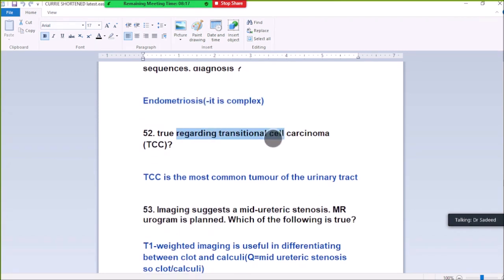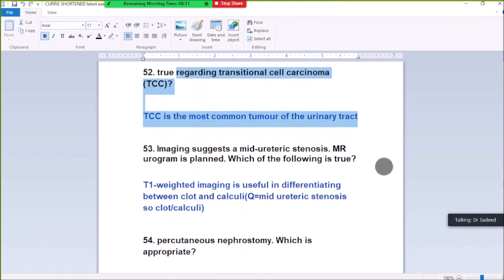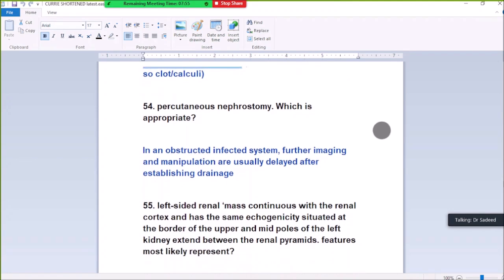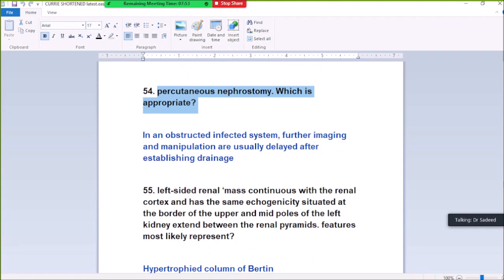Which is true regarding transitional cell carcinoma? Transitional cell carcinoma is the most common tumor in the urinary tract. Routine imaging suggests mid-ureteric stenosis, and an MRI urogram is performed. Maybe one is true: T1 imaging is used for differentiating between clot and calculi. The question is about mid-ureteric stenosis, so clot and calculi. Before percutaneous nephrostomy is appropriate in an obstructed infected system, further imaging and manipulation are usually delayed until after establishing drainage.